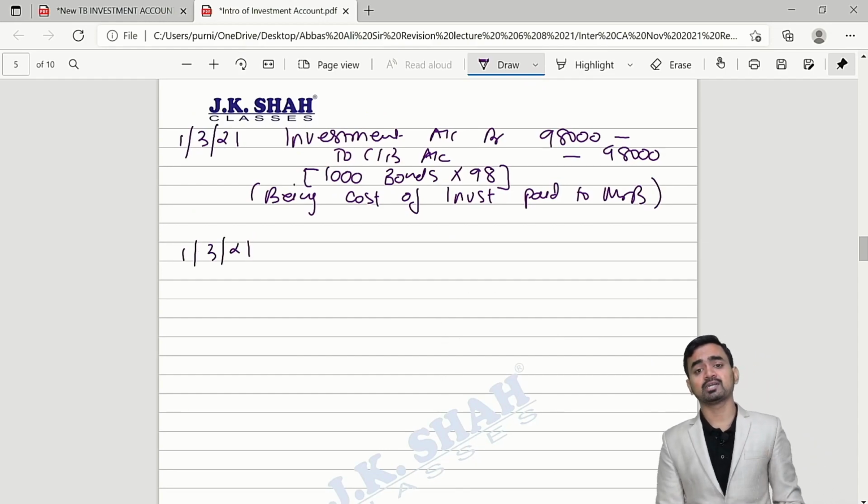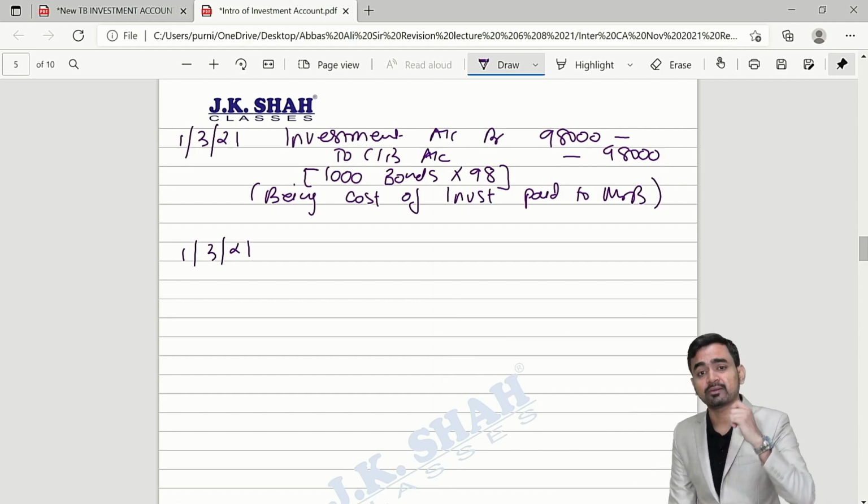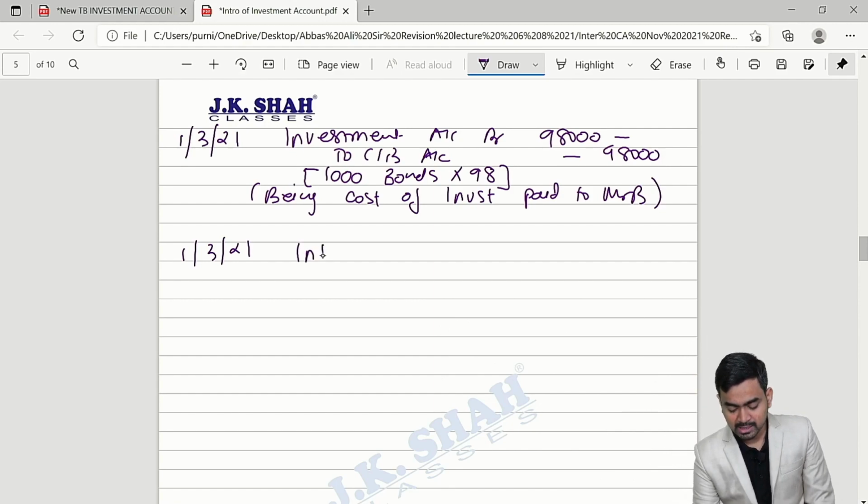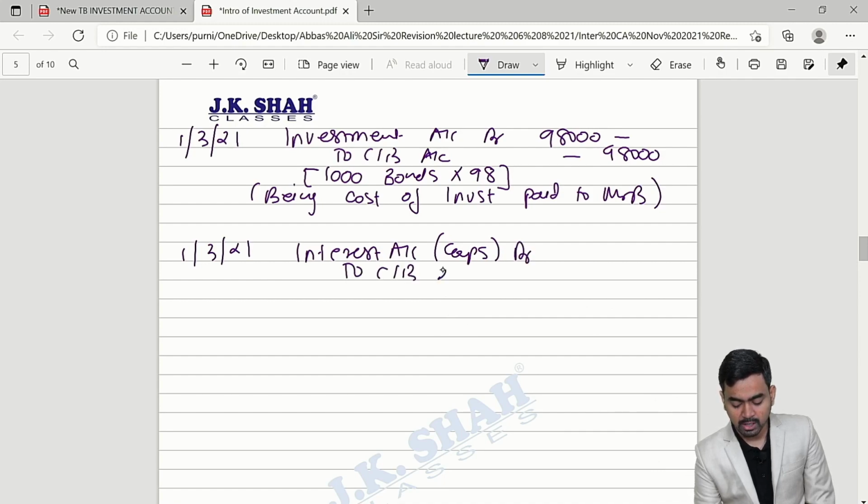So on 1st March 21, tell me when you will pay interest. Interest is your expense because you are paying. So interest is an expense. Interest account, which is your expense, debit, and cash bank goes out. How much interest you will pay?